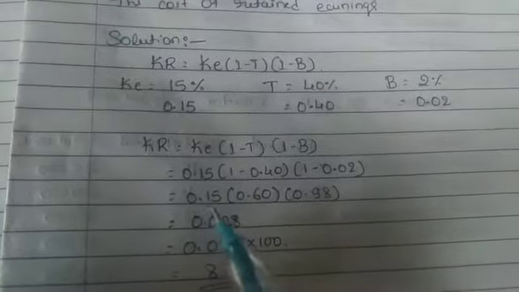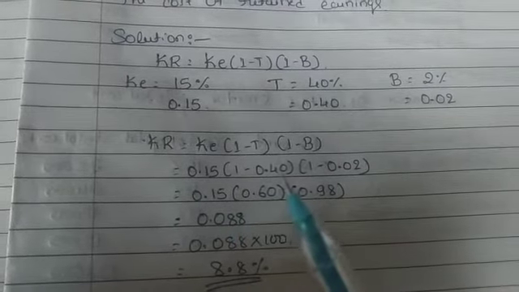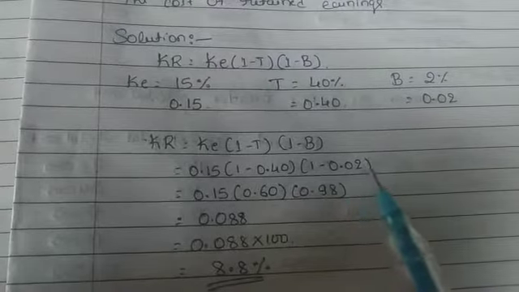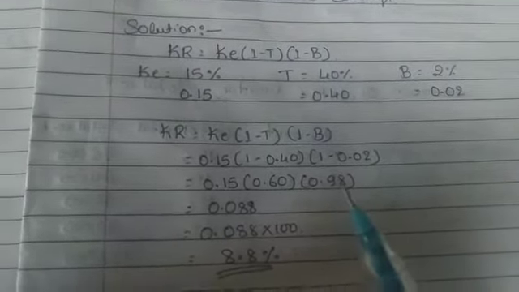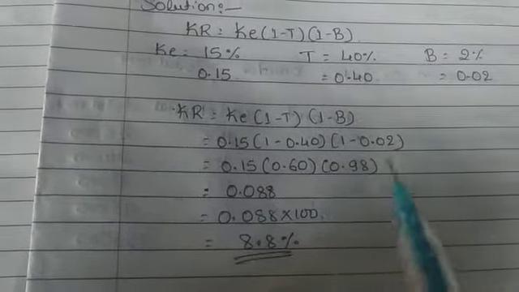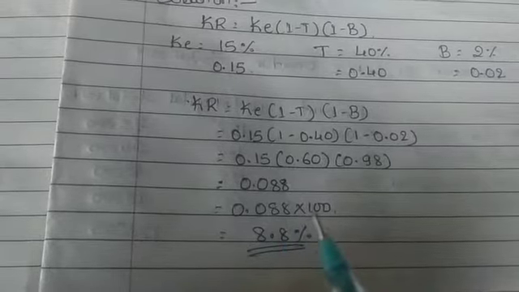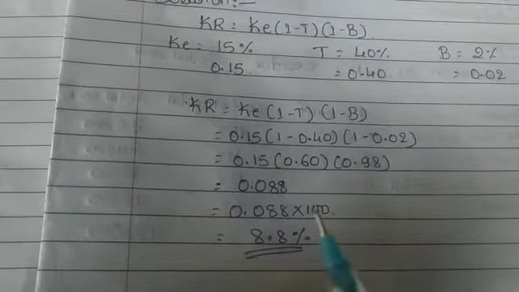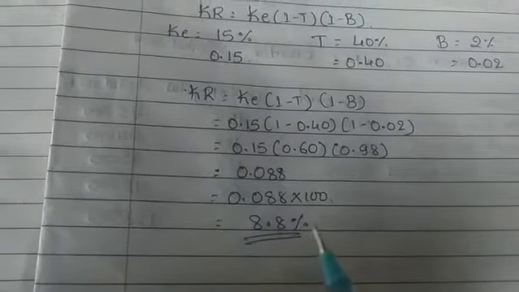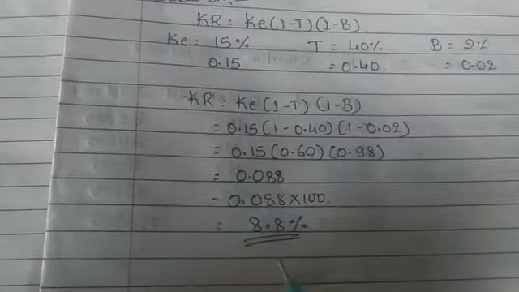So simplify again: 0.15 remains the same, 1 minus 0.40 is 0.60, then 1 minus 0.02 is 0.98. Multiply these three, that is 0.088. Convert it into percentage by multiplying by 100, and the answer is 8.8%. It is the cost of retained earnings.